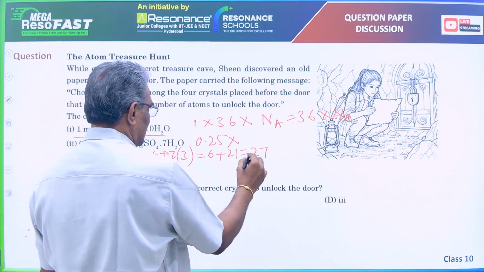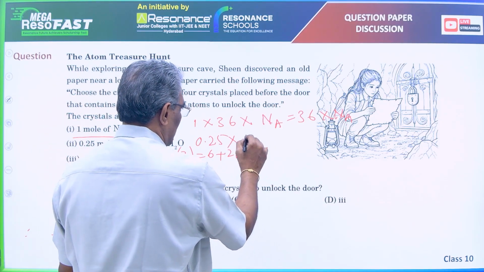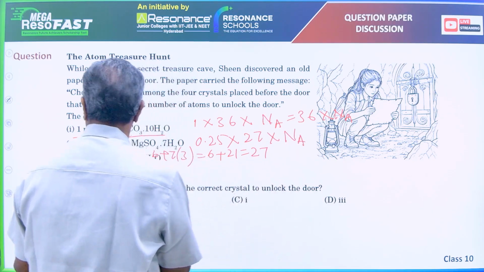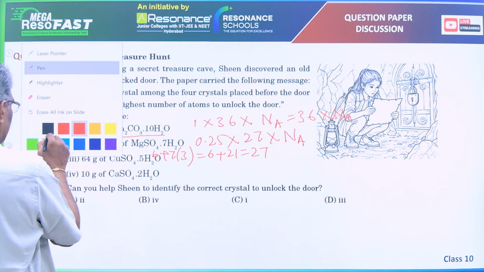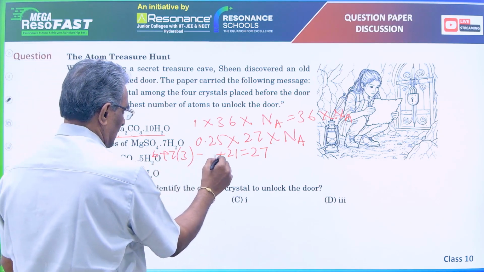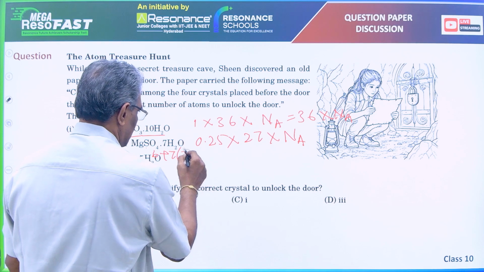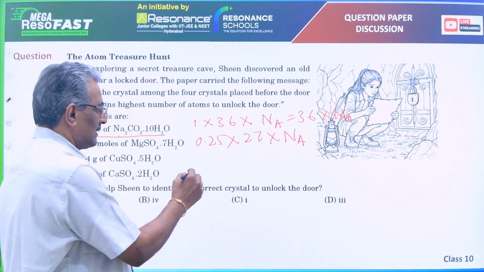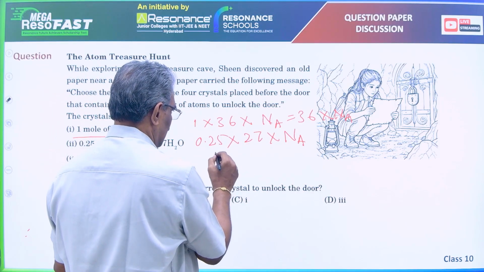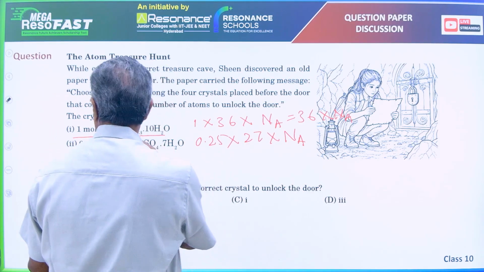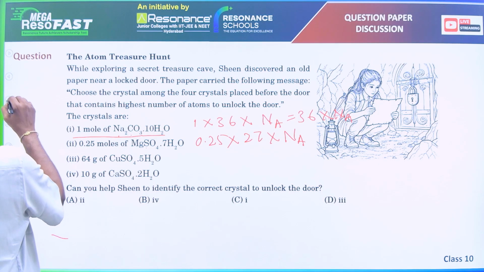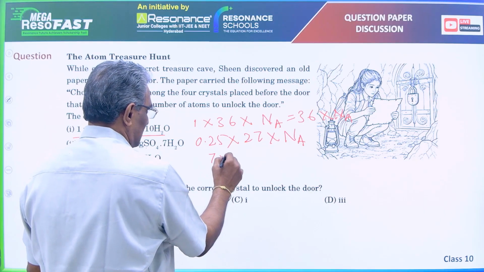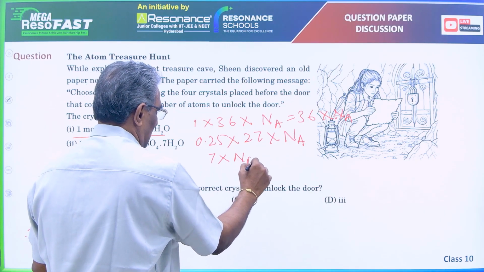So number of atoms is 0.25 into 27 into Avogadro's number. 0.25 into 27 is approximately 7. Approximately 7 into Avogadro's number.